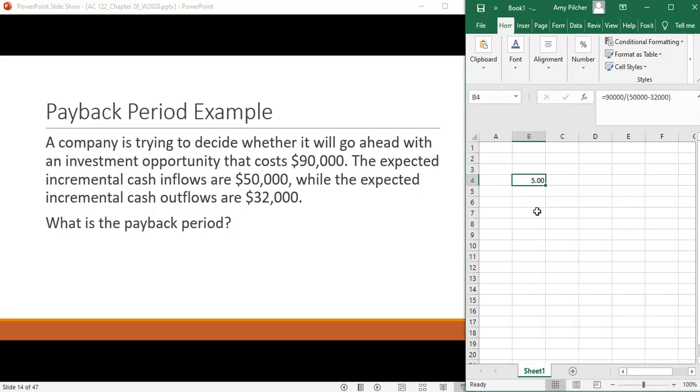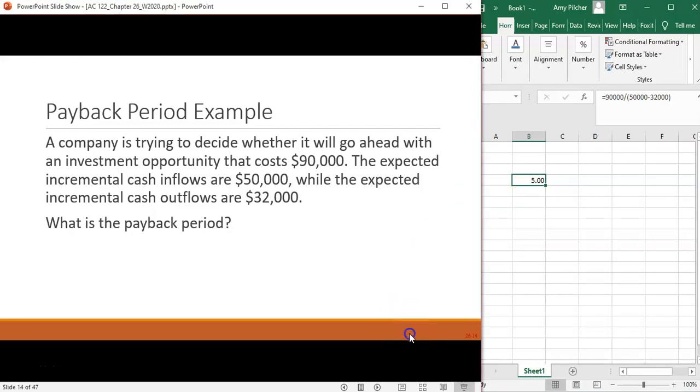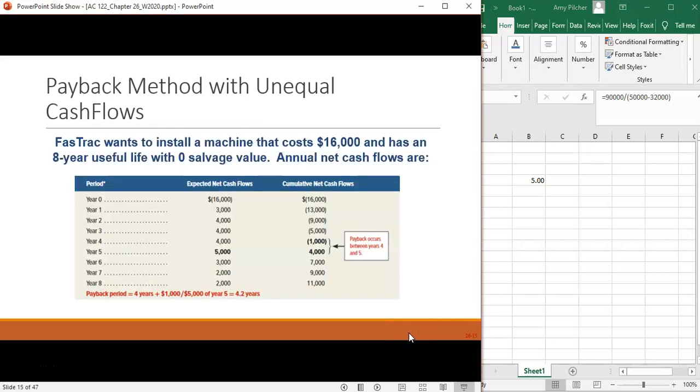So all we know now is that if we were to move forward with the investment of $90,000, we would pay it back in 5 years. Is that a good investment or not? It really depends. One of the things that it depends on is what if this investment was only good for a 3-year period? It would not be a good idea to invest in something that's only good for 3 years if it's going to take us 5 years to recoup our money on it. So we need to know how long the project lasts and what the project is for in order to make a better decision about it.